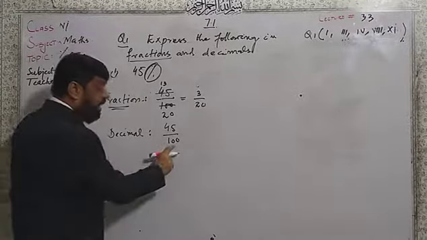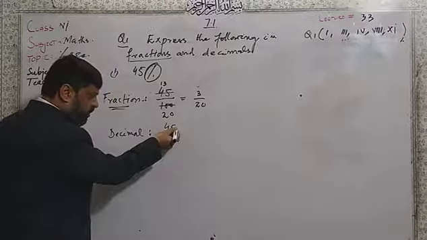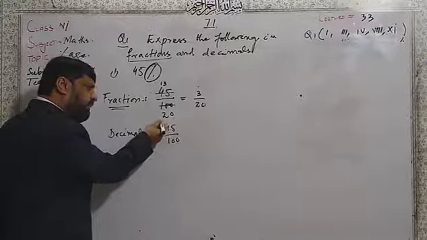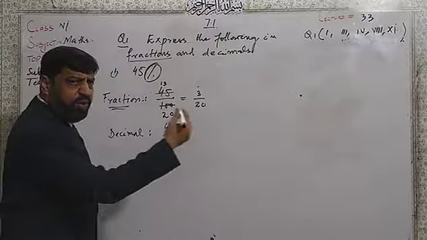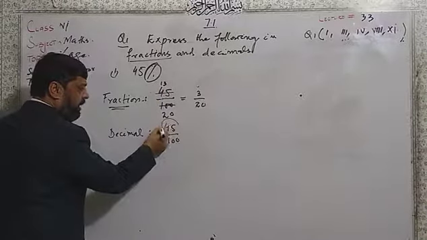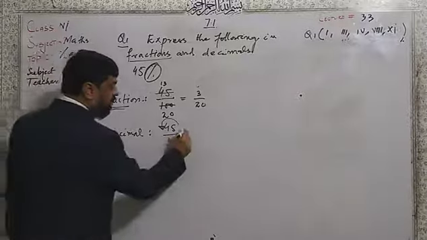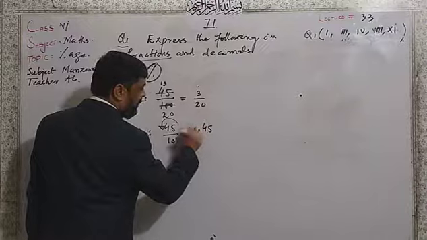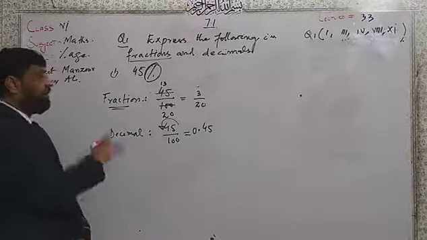If there is 1 and after 1 there are two zeros, I will count that. I told you there is the point. I will place the point after 2 numbers from right to left. 1 and 2, the point will come here. First I show, then it will be equal to 0.45. This 0 you can write for position. This is the answer.